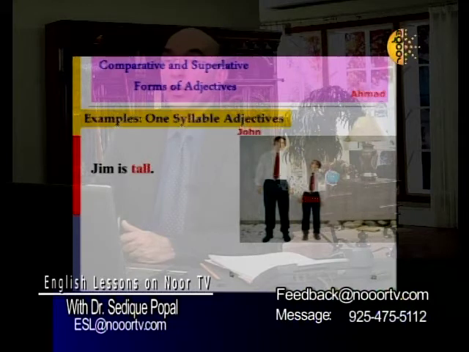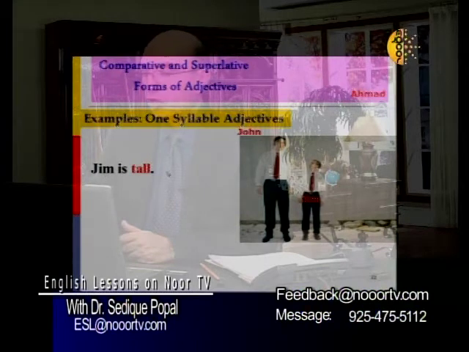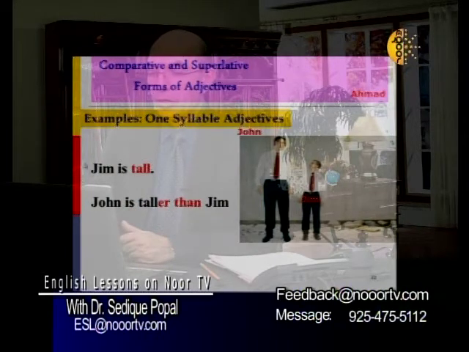Now, here are pictures for these rules. For example, one syllable adjective, tall. Jim, this guy, is tall. John is what? You compare two of them, you say what? John, this guy, is what? Taller than Jim. Because tall has one syllable, so you just add ER, taller than.